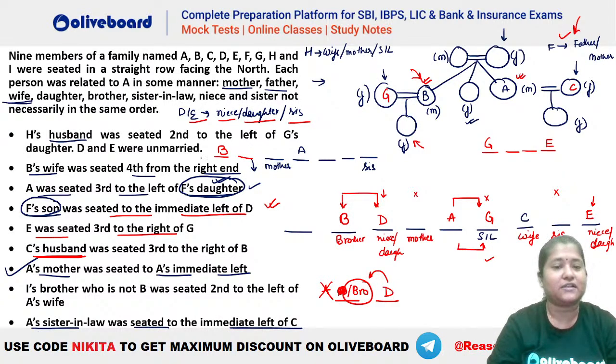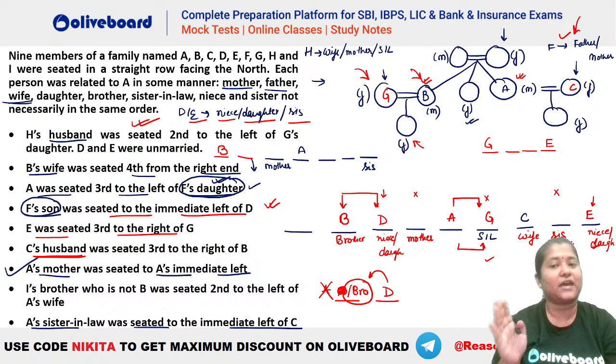So after that, what is given? We also can place the first information now. So H's husband has to be second to the left of G's daughter. G is this person. So H's husband, we have already seen who can be H's husband now. You can see that already we were saying that H has to be wife, mother or sister-in-law.